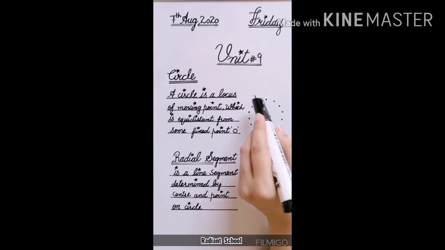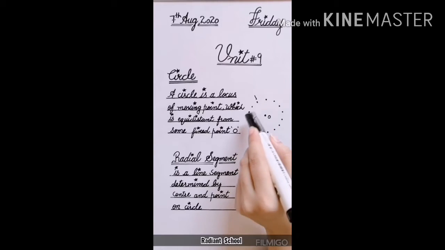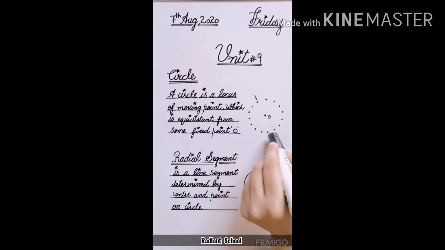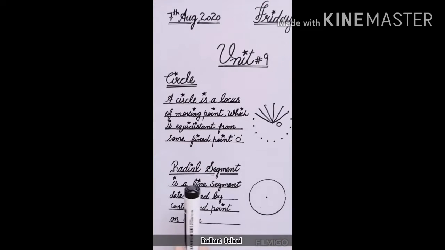All these points, if I join the pattern of this one point, on which pattern is it moving? The locus of this point means the collection of the path of this point is said to be circle. When I join all the points, it will be a circle. Okay students, now we will discuss radial segment, or in general word you can say radius.